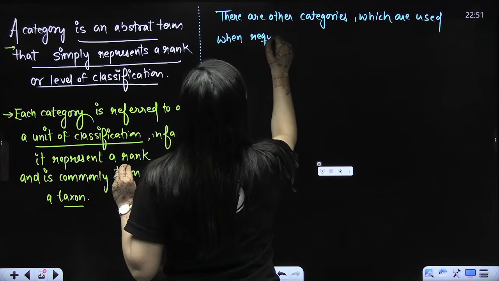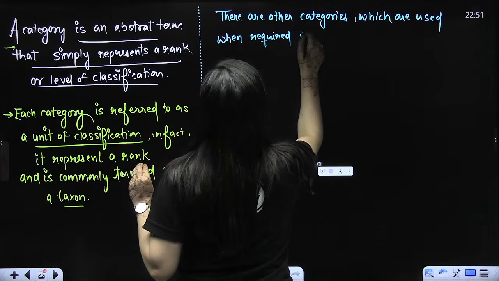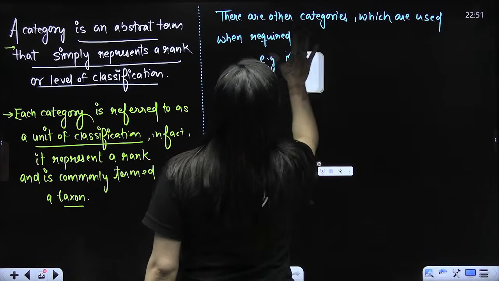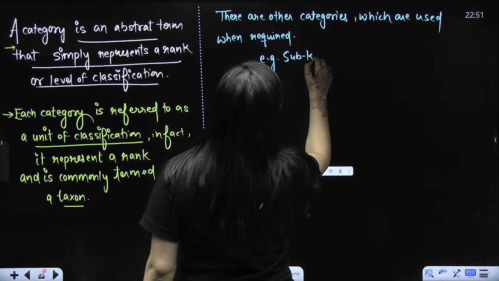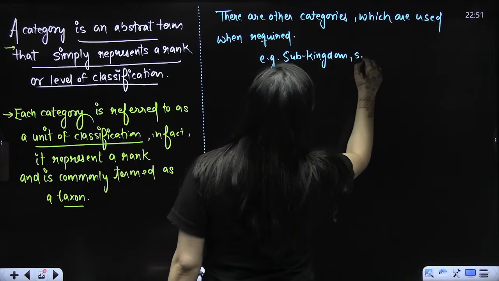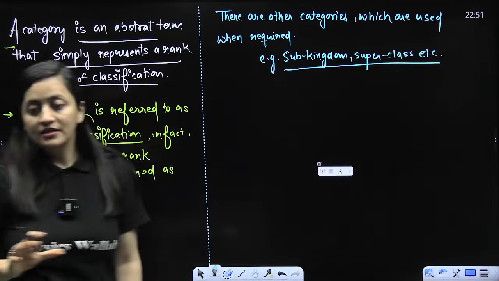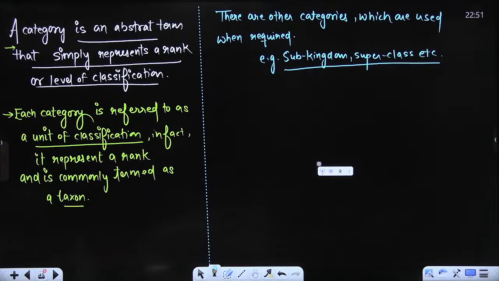So what are these categories, beta? For example, kingdom is the broad category. Let's suppose you are talking about sub-kingdom, or superclass, etc. These types of categories are not broad, they are not main categories, they are not obligate categories, but this is how they are present, right, beta? Any doubt? They are used only when required. Understood? Is that clear?